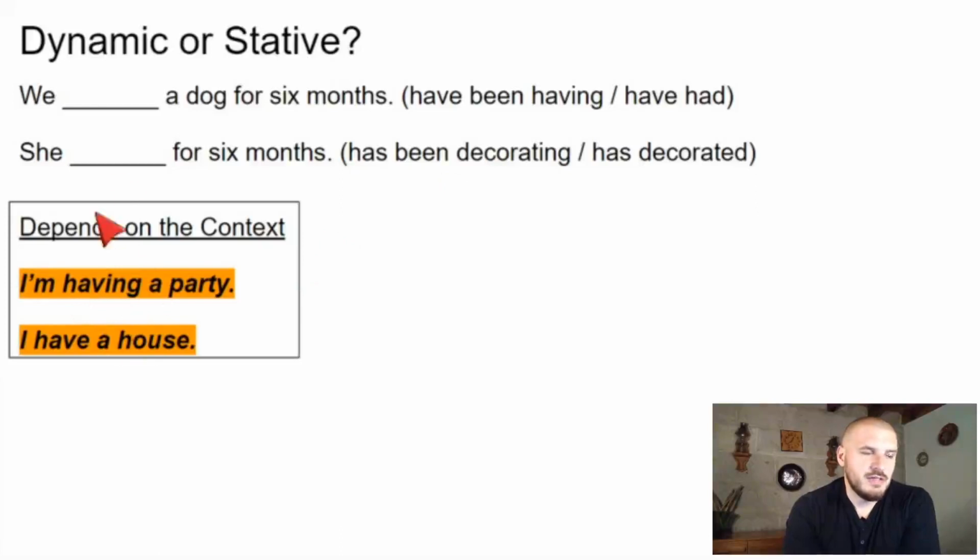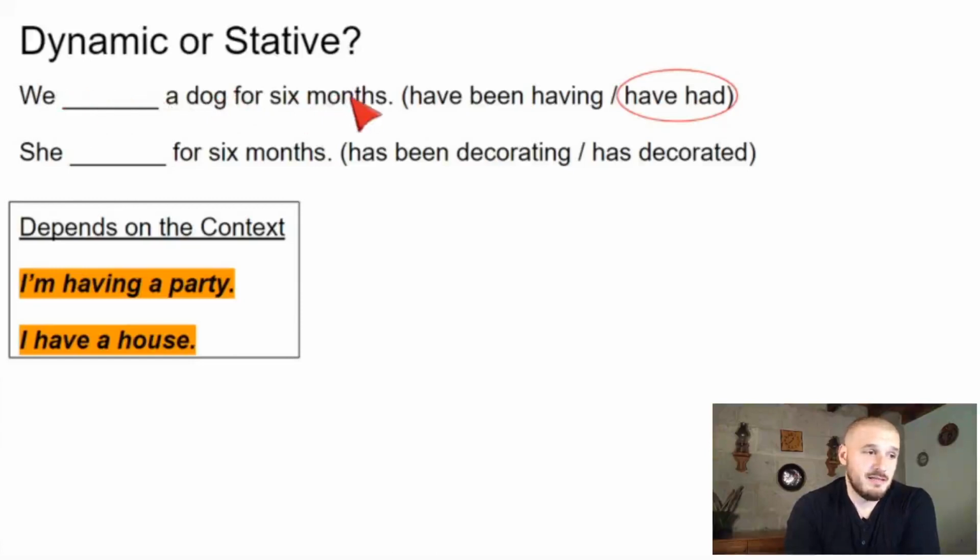I have a house. And here are 2 sentences. Are they dynamic or stative? They both are have. Are they dynamic or stative? So here you have a dynamic, ing, and you have stative, okay? Select one of the 2 answers. Which one do you think is correct? So for the first one, the correct answer is have had. We have had a dog for 6 months. Hemos tenido un perro durante 6 meses. We have had. No se dice hemos estado teniendo un perro durante 6 meses.